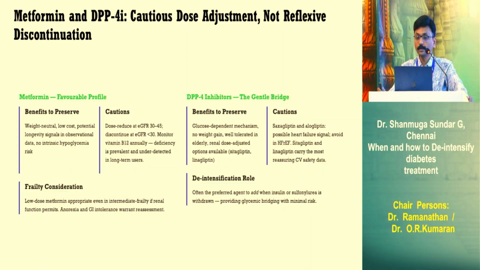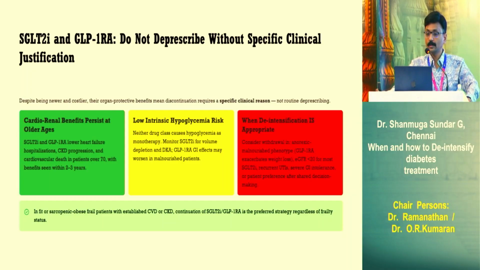For SGLT2 inhibitors and GLP-1 receptor analogs, do not de-prescribe without specific clinical justification, because these molecules have cardiorenal benefit and a low intrinsic hypoglycemic profile. So they are ideal drugs. When is de-intensification appropriate? For GLP-1 receptor analogs, if the patient is anorexic, malnourished, or has poor intake due to other comorbidities, then probably we can de-prescribe. For SGLT2 inhibitors: eGFR less than 20, recurrent UTI, or if the patient or caretakers prefer after shared decision making, because they don't want the weight loss, then we can de-prescribe.